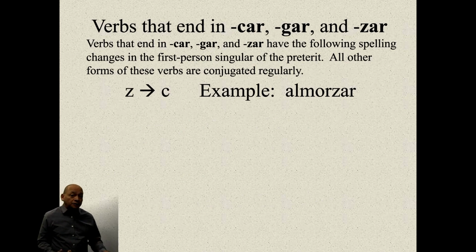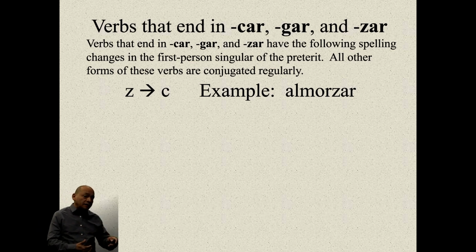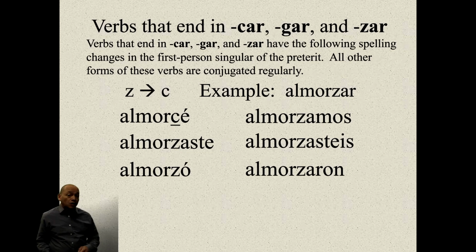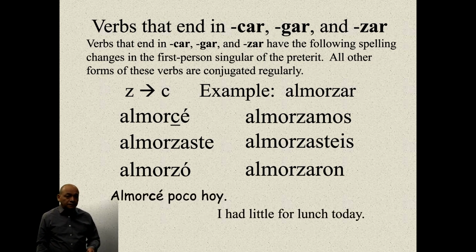The other verbs are those that end in zar, like almorzar. The Z changes to C. Almorcé, almorzaste, almorzó, almorzamos, almorzasteis, and almorzaron. So, almorcé poco hoy.